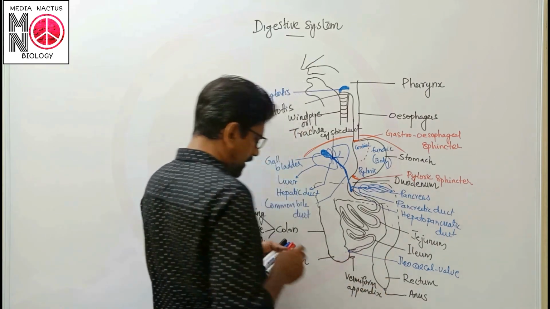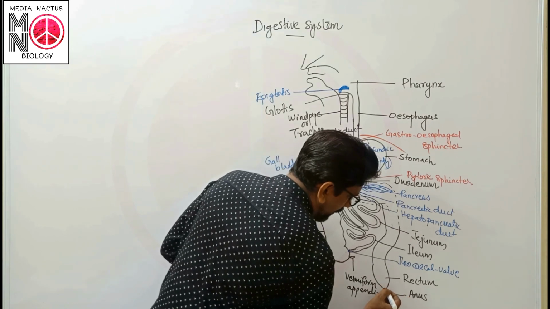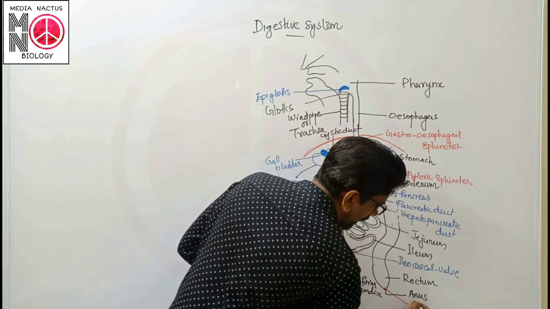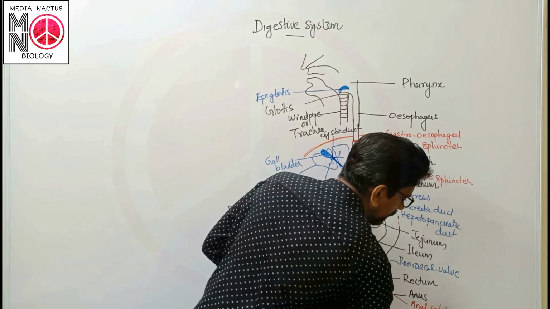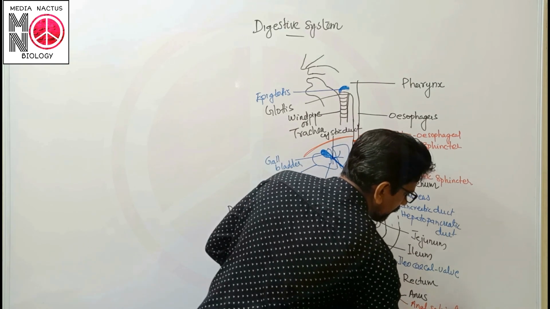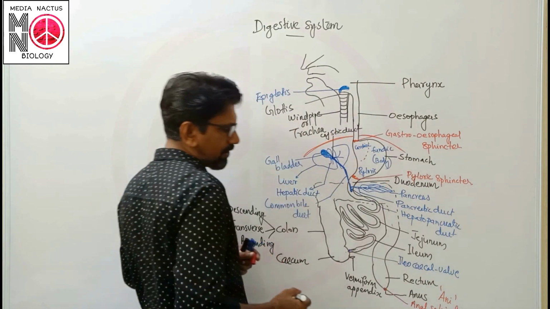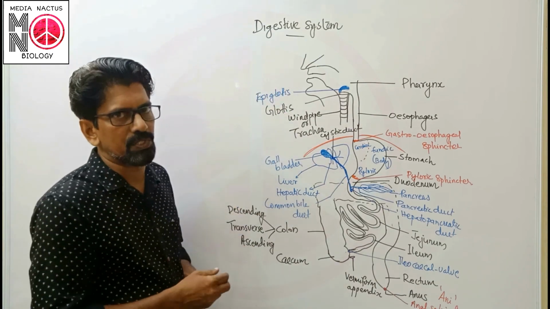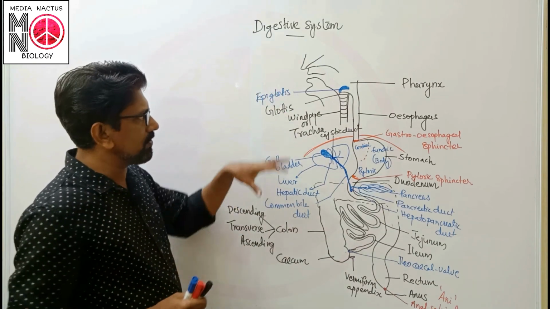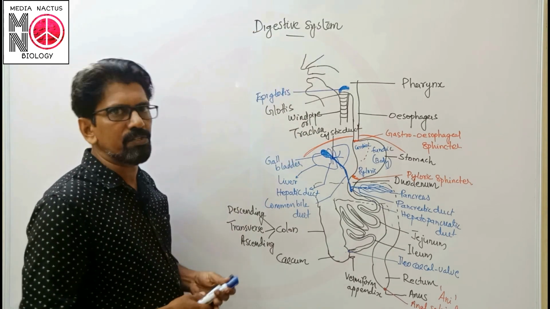Then in the anal region, anal sphincter or sphincter ani is there. And this is the structure of digestive system. Next class we may study the importance of each region and its function.